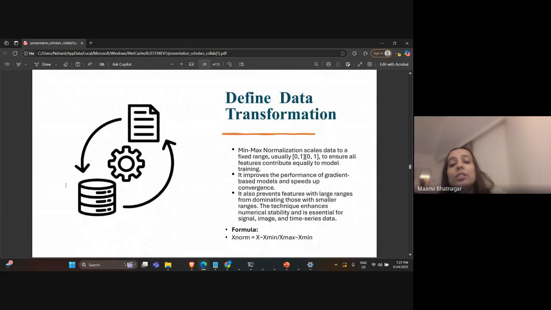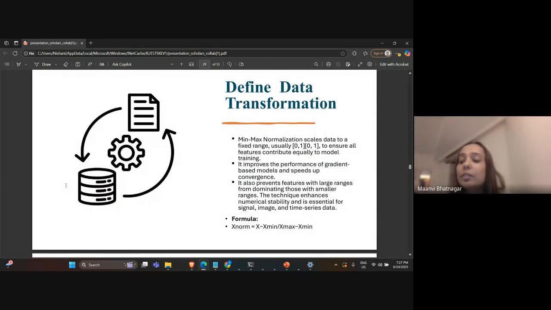Next, like I said, we have not used any feature extraction in this, but because the values of voltage and current were varying very much, I have used min-max normalization here, just to make the data at the same scale.